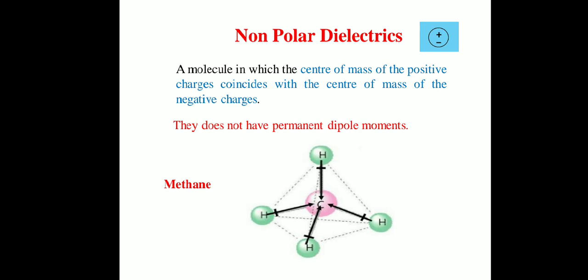Hydrogen atoms have one valence electron in their outermost shell and they require one electron in order to complete their duplet.